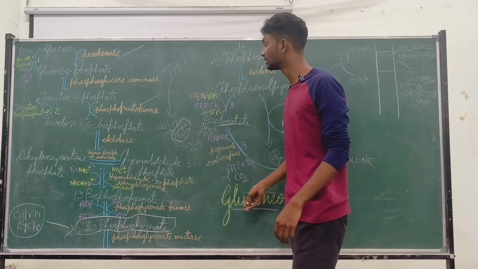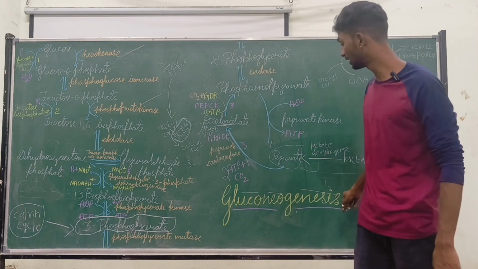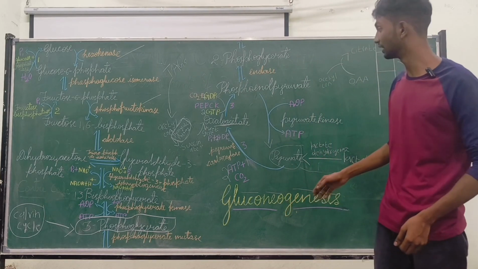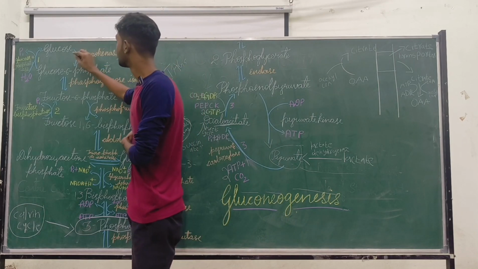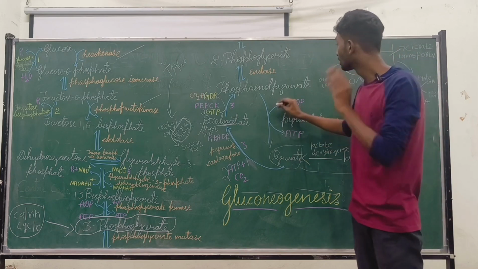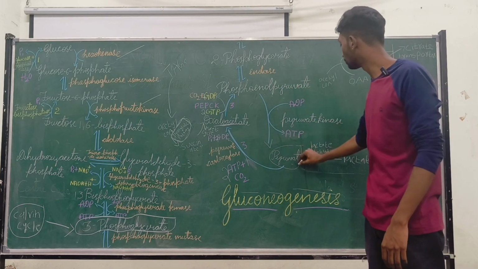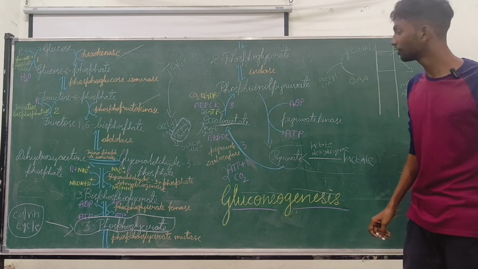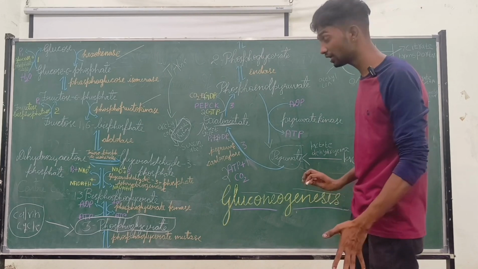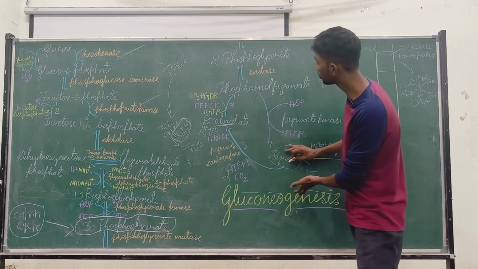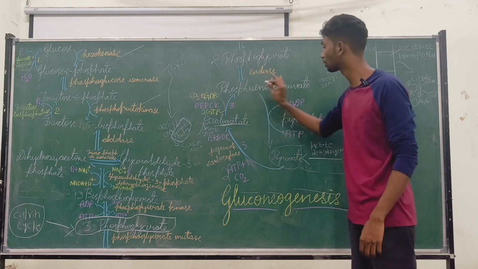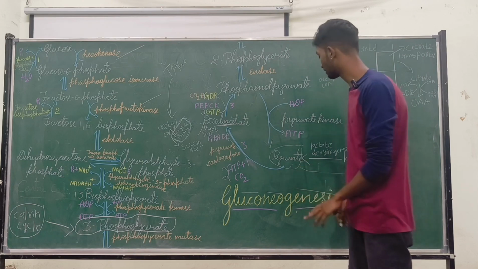Then I will talk about the three irreversible reactions which take place in glycolysis, so that the gluconeogenesis pathway can begin. The first reaction in glycolysis I will talk about first here. The conversion of phosphoenolpyruvate to pyruvate is an irreversible reaction in glycolysis. It is very hard to convert pyruvate to phosphoenolpyruvate, because it requires a large amount of energy to convert it. So how will you convert?